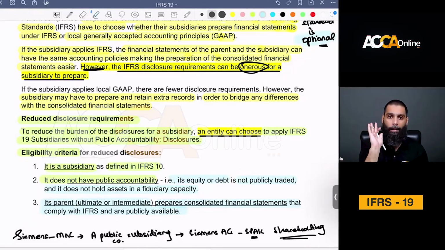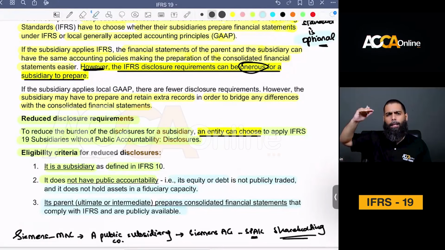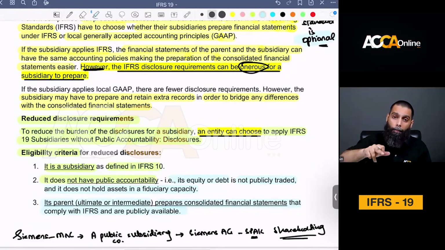That is one criterion. IFRS 19 is allowing the subsidiary, which may be a smaller entity in another country, to have reduced disclosures. But for that to happen, you have to make sure that your parent company, the ultimate parent or the intermediate parent, the immediate parent, must be providing a full set of financial statements in accordance with IFRS.